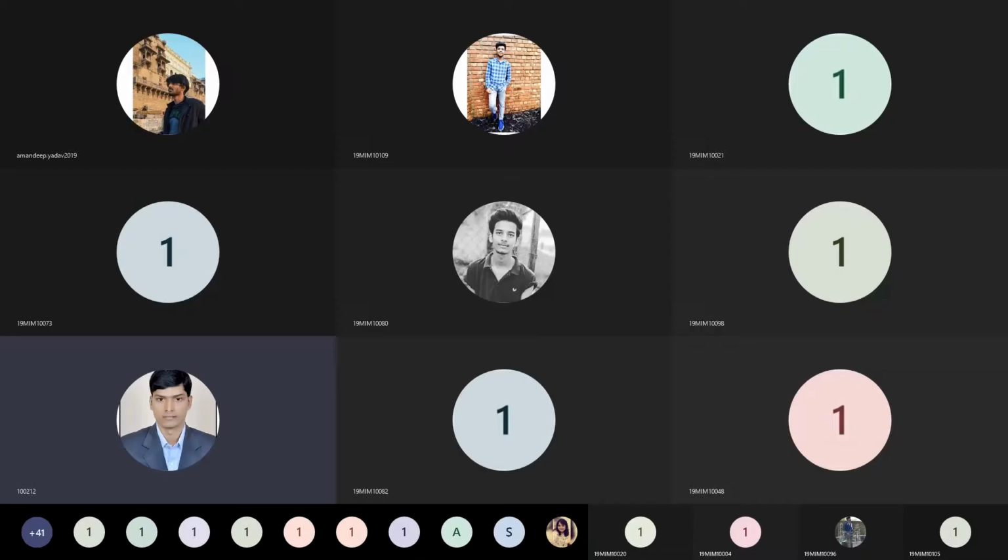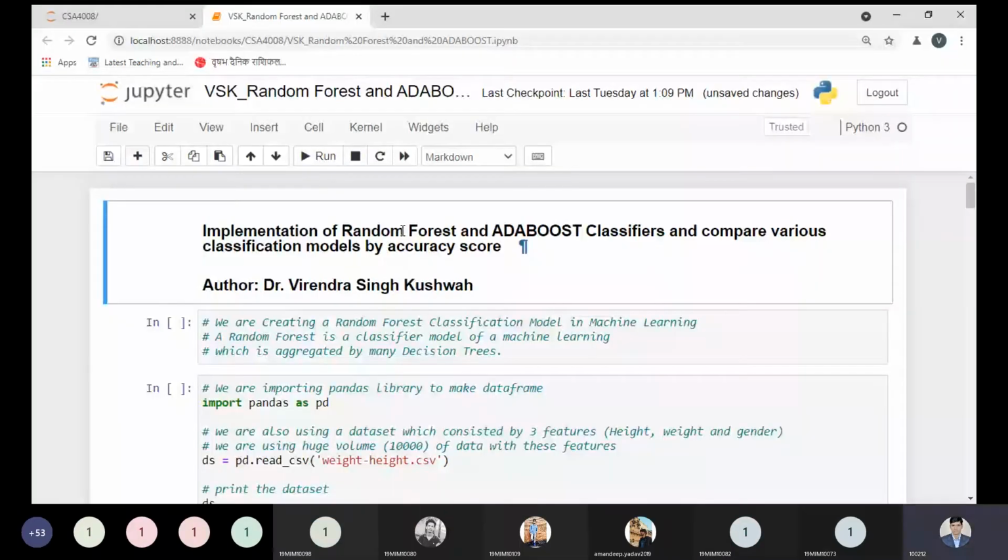Okay, so now students, today we will implement random forest classifier and AdaBoost classifier, and we will also compare the various classification models as we have seen in the previous exercise. Those are the logistic regression, support vector machine, KNN, and if you remember the one important classifier, that is the decision tree classifier.